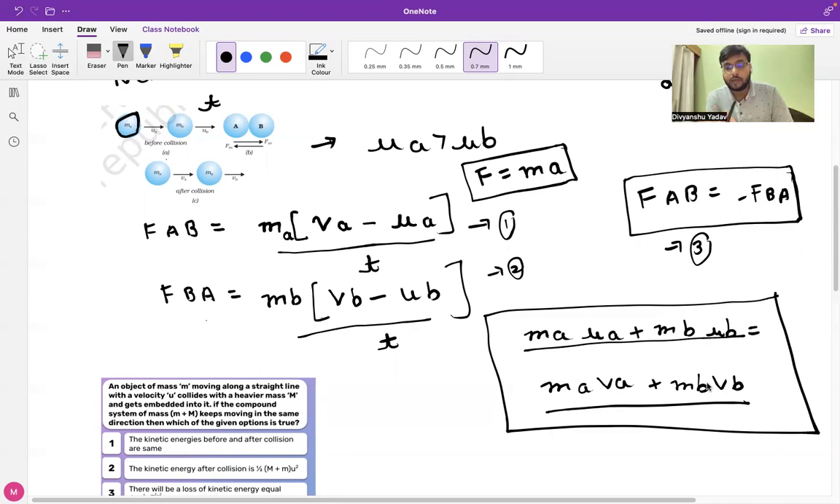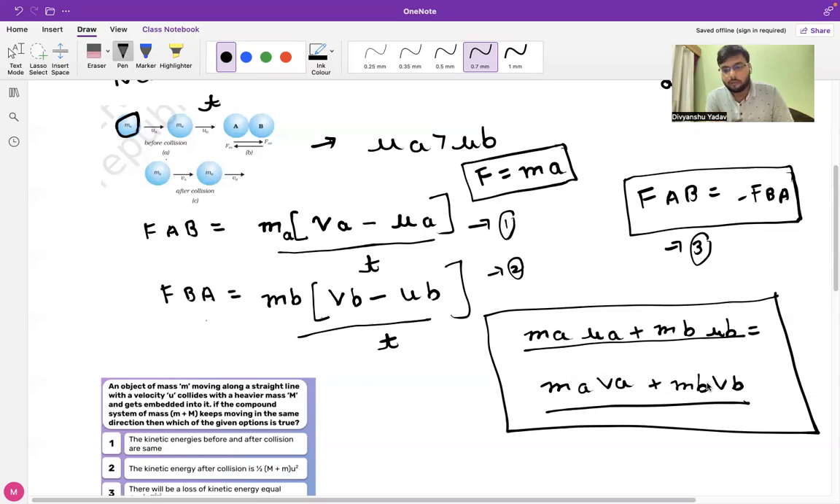But for this to hold true, there are two conditions that need to be fulfilled. The first condition is that the mass of the body should remain constant. It should not vary. And in the second case, this equation will only be valid if there is no net external force acting on the body, because if there is a net external force acting on the body, then in this case, this equation will not hold true.